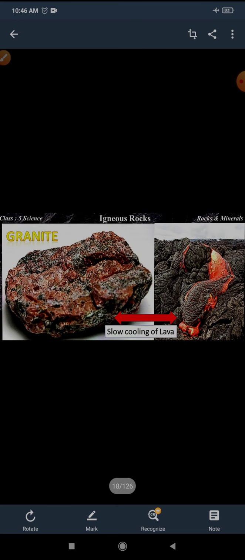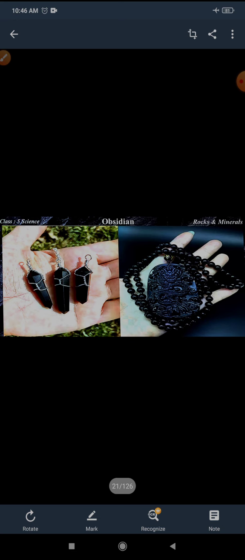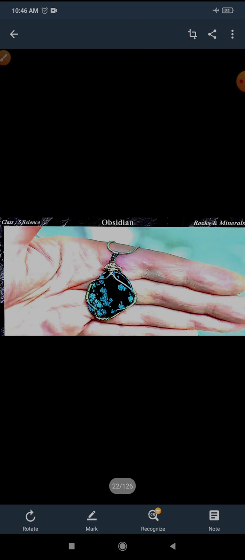We have studied some examples also. Granite: it is formed by the slow cooling of lava, and it is used in making kitchen counters and in flooring. Next, obsidian. It is very smooth and glassy, and is formed by the quick cooling of lava. It is used in making jewelry and ornaments, and it is always available in black or dark color.